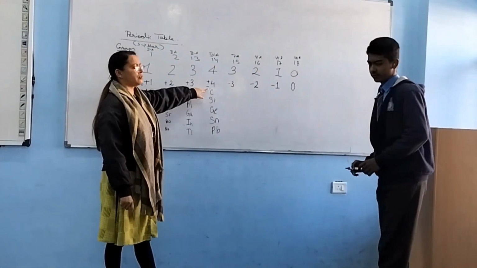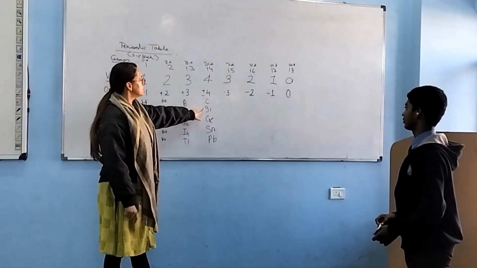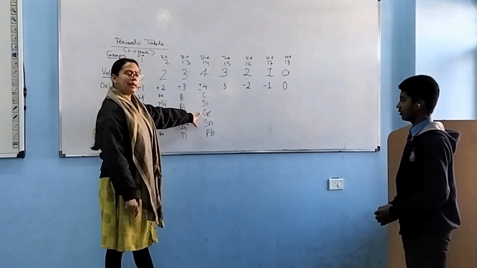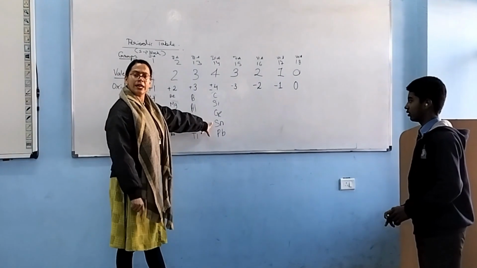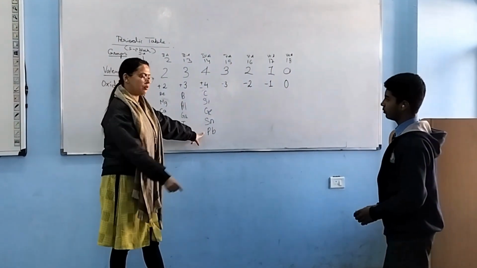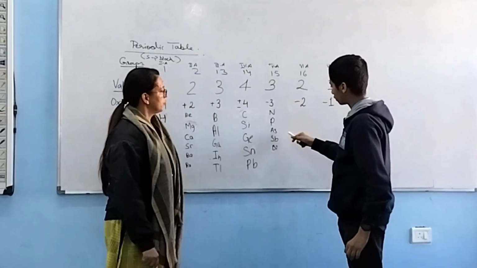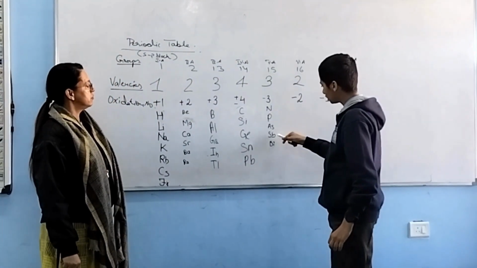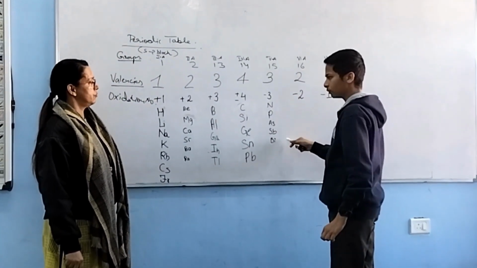Lead. Once again, everybody all together. Carbon. Silicon. Germanium. Tin. Lead. Good. N for nitrogen, P for phosphorus, As is for arsenic, Sb for antimony, and Bi for bismuth.